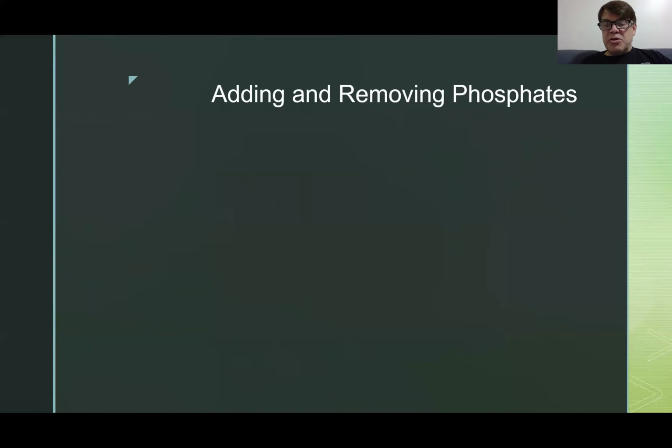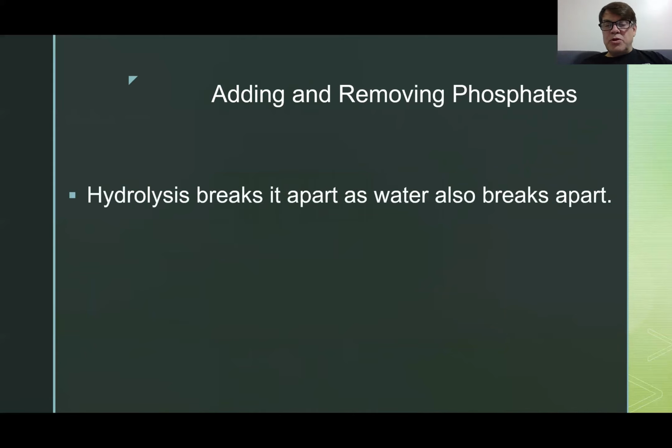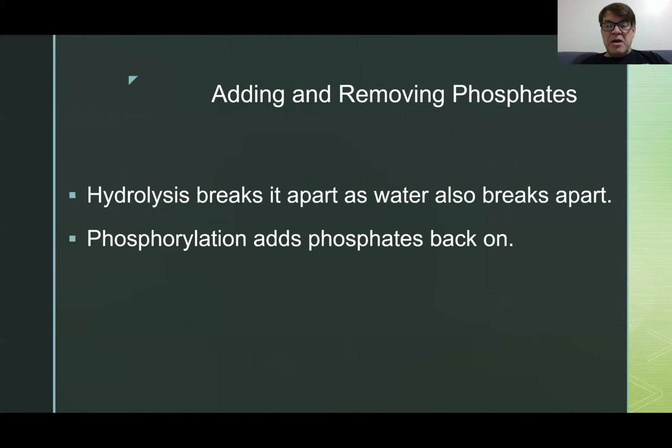So some terms. Hydrolysis is what you use to break apart the phosphate. Now the water also breaks apart into a hydrogen and a hydroxyl group. But hydrolysis is what breaks apart the phosphate. If dephosphorylation is taking off a phosphate, then phosphorylation is adding a phosphate. Phosphorylation adds a phosphate to, say, adenosine diphosphate.